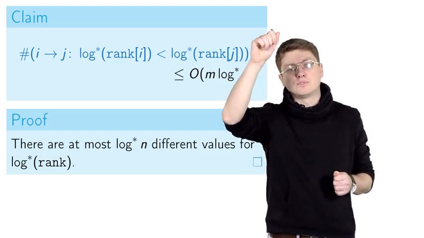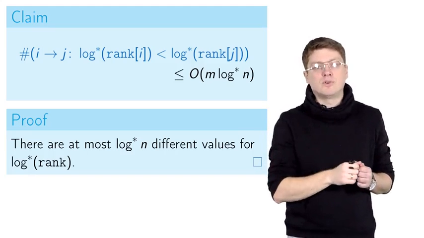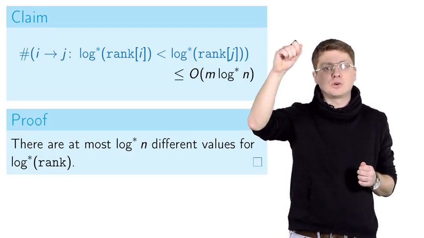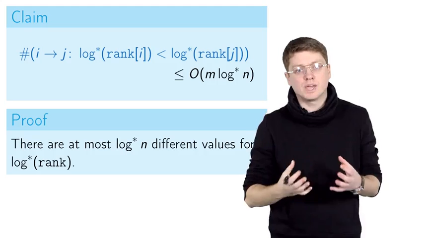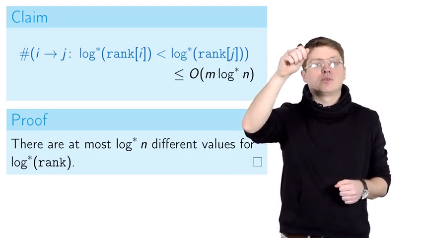However, the rank of the root is at most log n, which means that during one call to find procedure, the log star of rank can only increase log star of n times. This is just because we have an upper bound for the rank of the root.